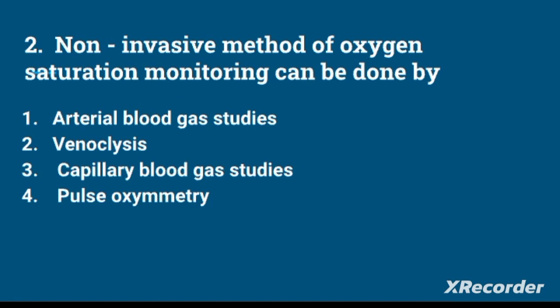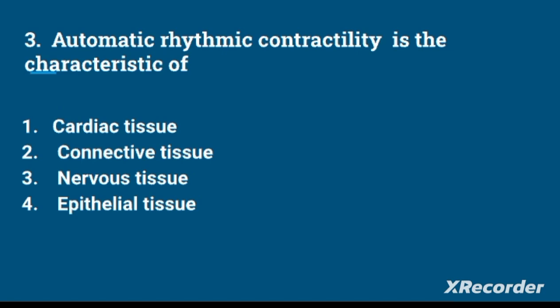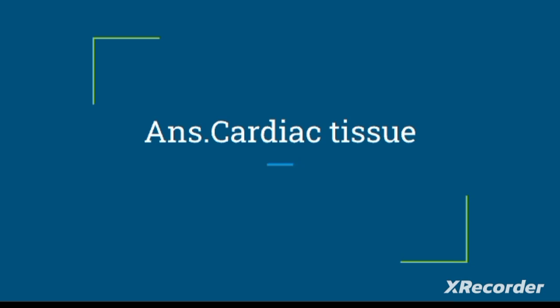Non-invasive method of oxygen saturation monitoring can be done by: arterial blood gas studies, venoclysis, capillary blood gas studies, or pulse oximetry. Non-invasive method of oxygen saturation monitoring is done by pulse oximetry. Next question. Automatic rhythmic contractility is the characteristic of cardiac tissue, connective tissue, nervous tissue, or epithelial tissue. Automatic rhythmic contractility is the characteristic of cardiac tissue.